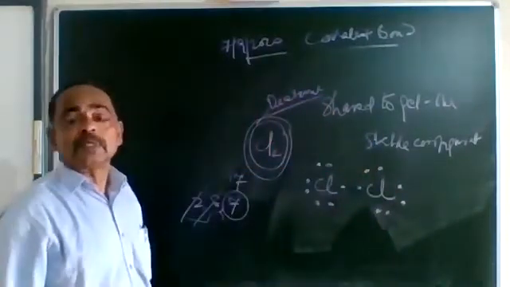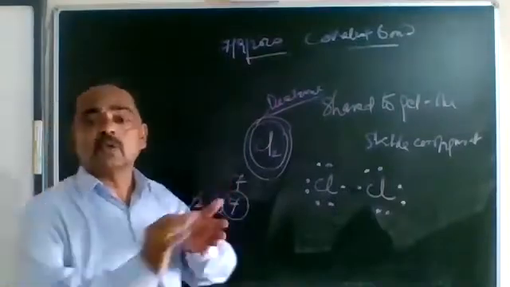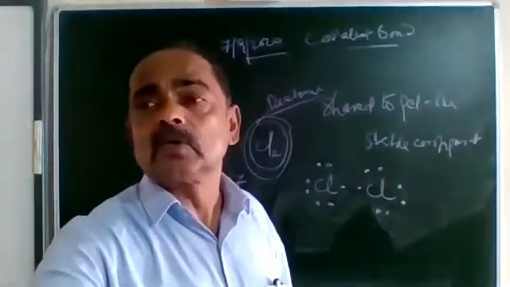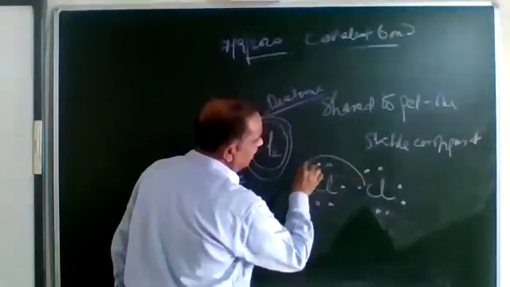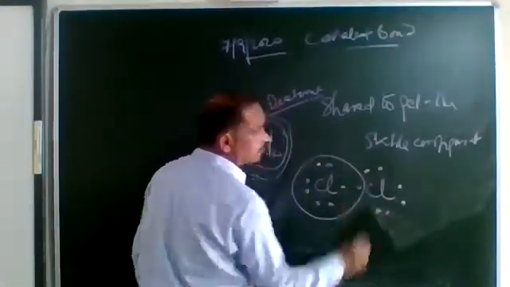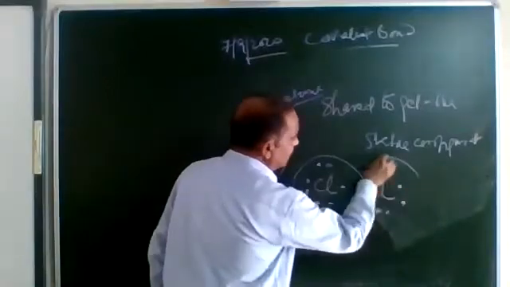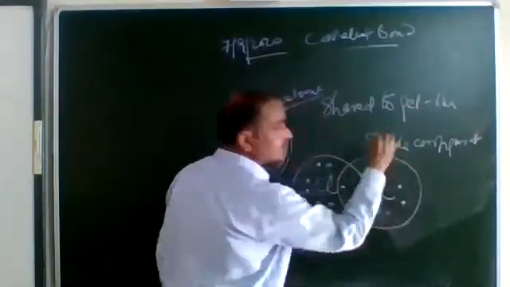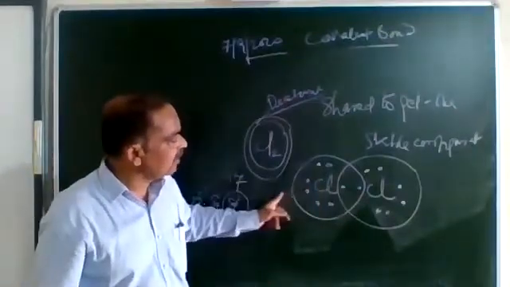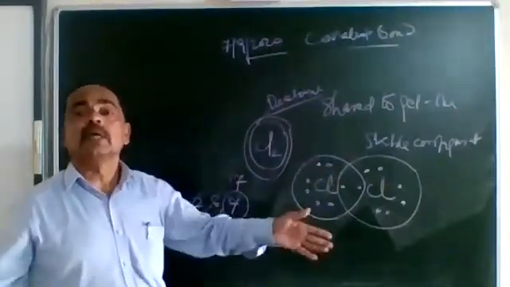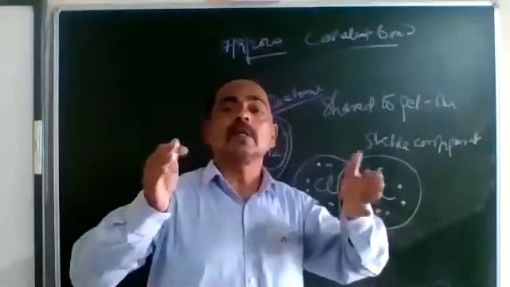So what happens among these two chlorine atoms? This chlorine atom is sharing 1 electron with the next one, and the next chlorine atom shares 1 electron with the first. So what has happened? One pair of electrons is shared between both the chlorine atoms. Thereby, the chlorine atom gets the stable electronic configuration.